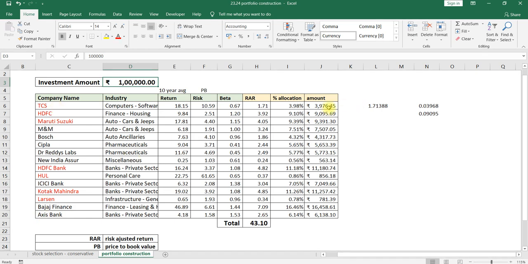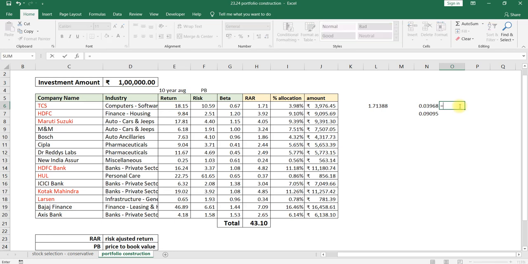So what I will do now is allocate to each stock how much it is. Out of 1 lakh rupees, 3.98% to be allocated to TCS, 9.1% to HDFC, 9.39% to Maruti Suzuki. It is simple multiplication we have to do.